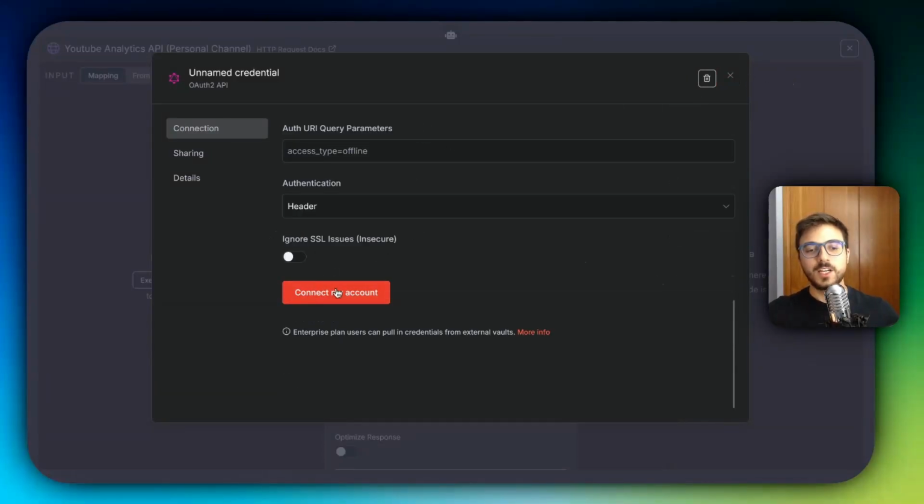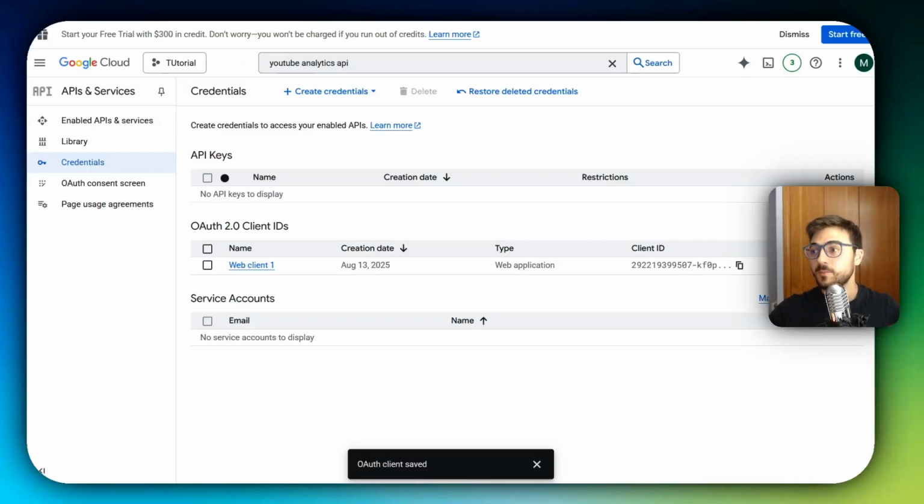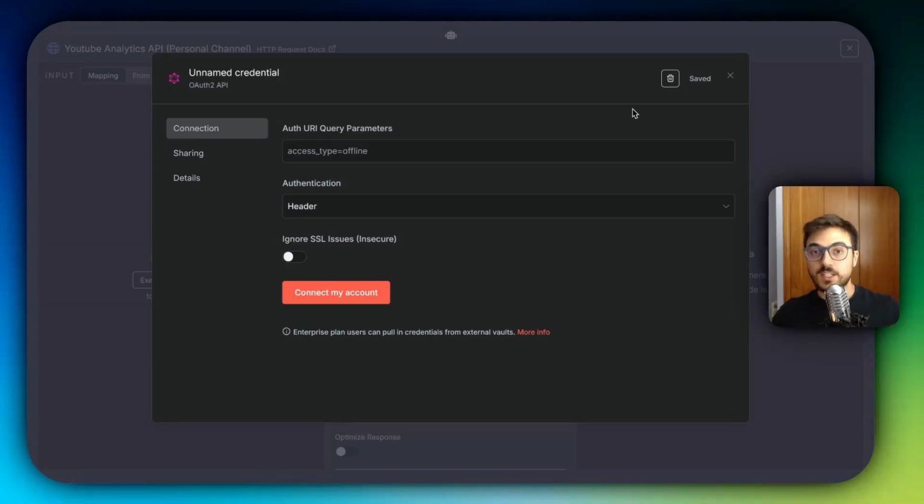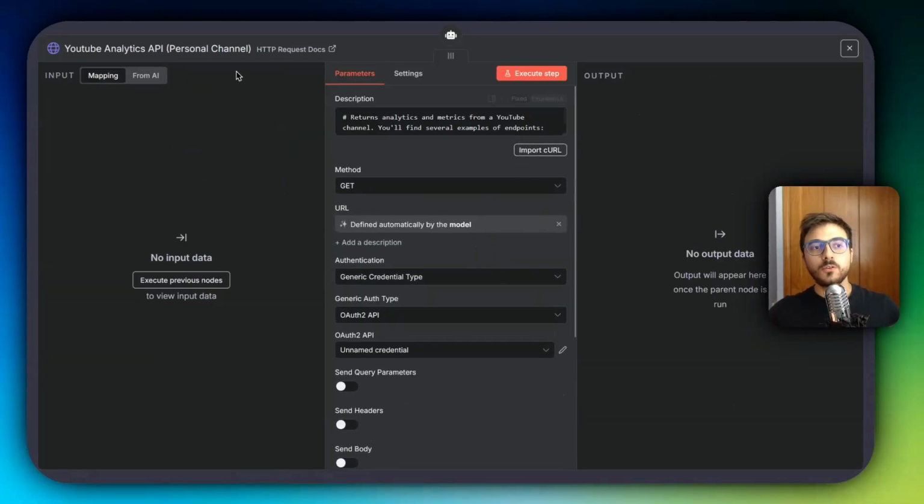Oh no, sorry, you have to connect the account, of course. So click here, connect my account, and a pop-up is going to appear where you can select your account. Since every account is going to show up, I'm not showing this pop-up. I have it on my other screen. So I'm just going to select the account, select the channel, then the permissions tab is going to appear. Just allow all the permissions that it's asking for. It should only be access to your YouTube channel metrics. And that should be pretty much it. The whole YouTube Analytics API tool is completely set up.